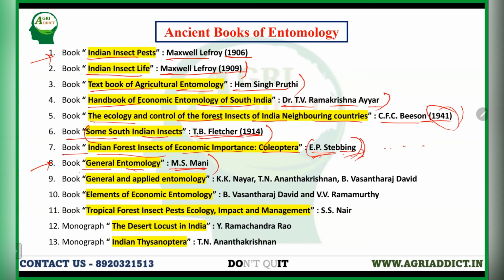And another book which I told earlier, General Entomology, was written by Mr. M.S. Mani. And General and Applied Entomology was written by Nayar, Ananthakrishnan, and Basant Raj Devi. And the most important book, the Elements of Economic Entomology, was written by Basant Raj Devi and V.V. Ramamurthy. This book also will be needed by us when we go through the chapters on beneficial insects, toxicology, and the crop pests. And all those parts are very well described in this book, Elements of Economic Entomology, which is also known as EEE.